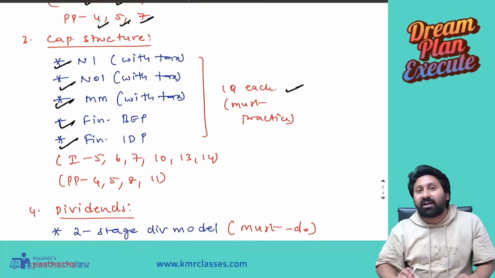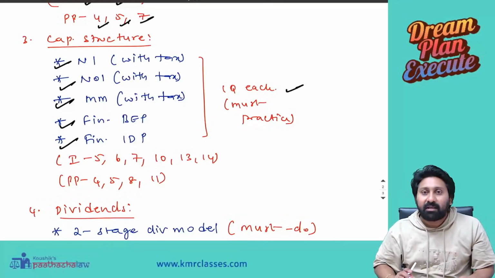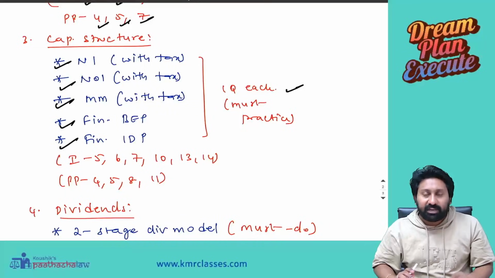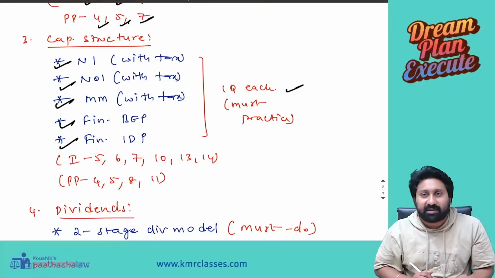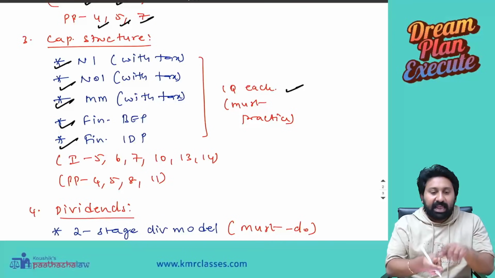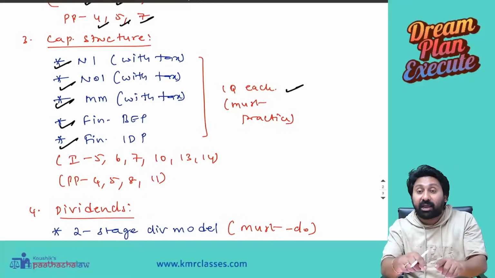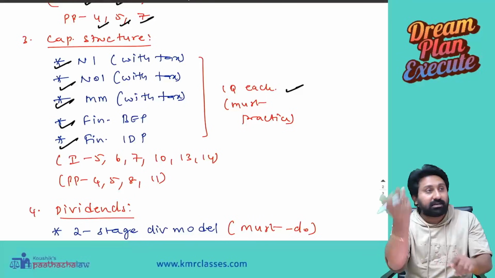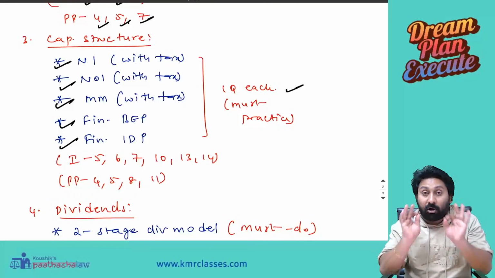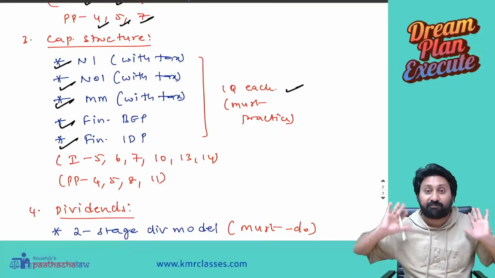Then how can I tell that NI is important at that time? Are you understanding or not? For 3 attempts continuously the NOI approach came in the exam. Means what? If NI came in the last attempt, then this attempt NOI is important, or if NOI came this attempt, then give importance to NI, which means students are gone. So therefore, I am not going to take any risk from your life point of view.